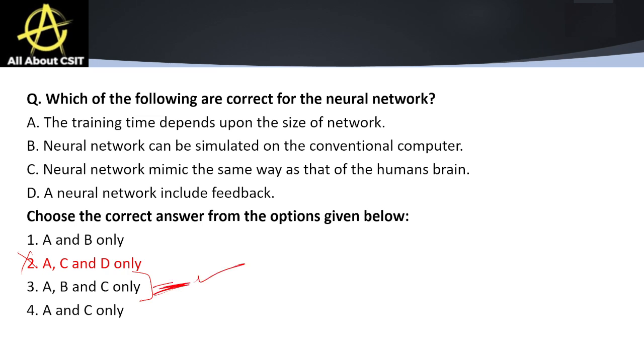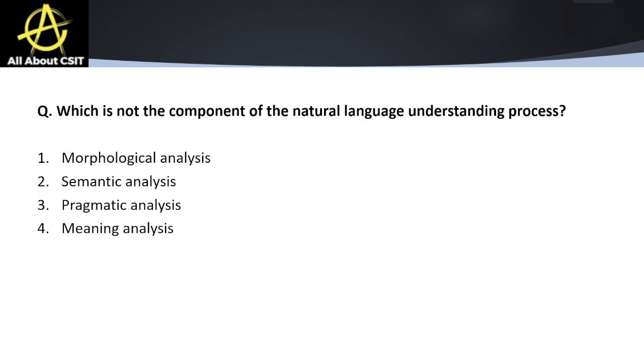All clear? Here they said neural network includes feedback. Only some networks like recurrent neural networks have feedback, not all. That's why option D is incorrect. Option 3 is correct.